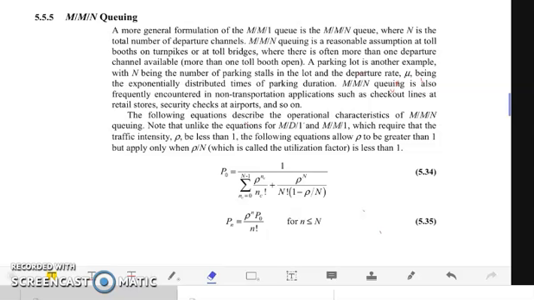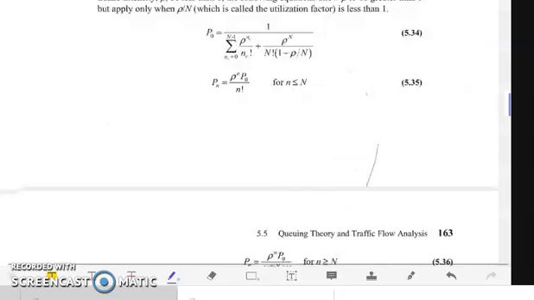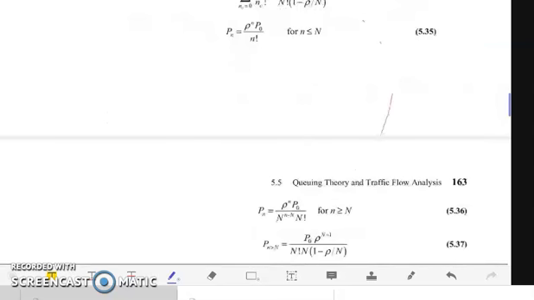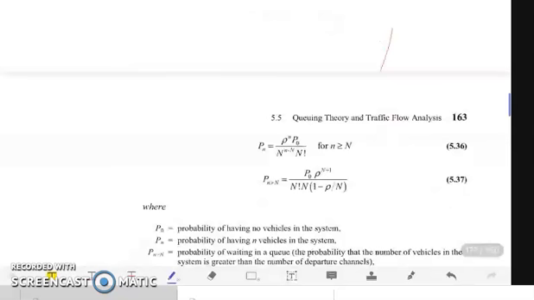So we have here the equations for the probability of having no vehicles, the probability of having n vehicles in the system, and of course the probability of waiting in queue. If we're going to have the probability of having no vehicles in the system, we have this equation.